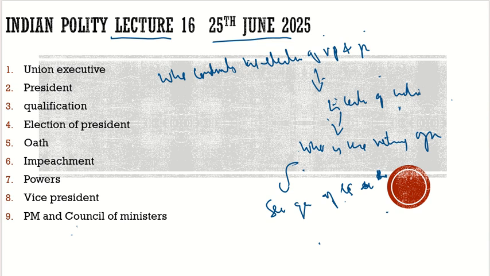Suppose now there is a condition that in the same year the presidential election is there and the vice presidential election is there. Then the first election will be held by the Secretary General of Lok Sabha, and the second election, of the VP, the returning officer will be the other one, the Secretary General of the Rajya Sabha.